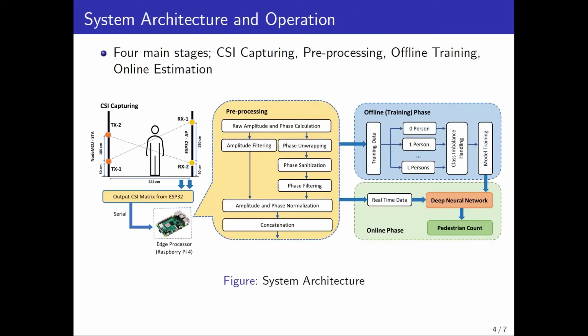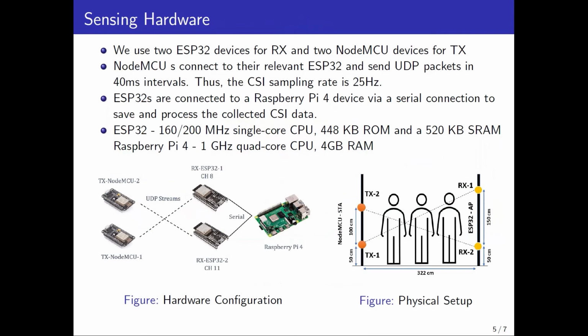This diagram shows the overall system architecture and operation of our proposed method. The four main parts are CSI capturing, pre-processing, offline training, and online estimation. On the left, you can see the CSI capturing setup we have used. The captured raw CSI is pre-processed in the edge processor and count is estimated there. We considered two deep neural network architectures for testing and performance comparison, a multi-layer perceptron and a 1D convolutional neural network.